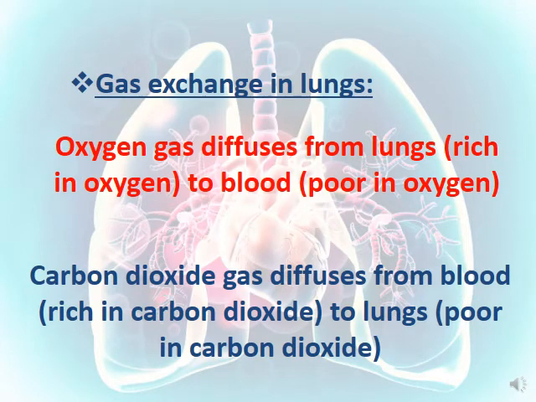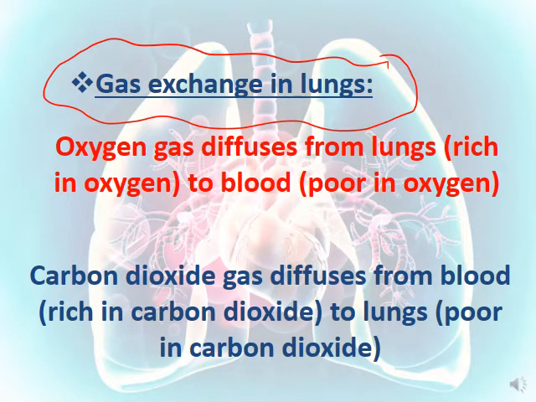So here is the gas exchange at the level of the lungs. This is the gaseous exchange. Whenever I ask you to describe the gaseous exchange at the level of the lungs, you have to say that oxygen gas, as we said before, diffuses from the lungs, a medium rich in oxygen, to the blood, a medium that's poor in oxygen.